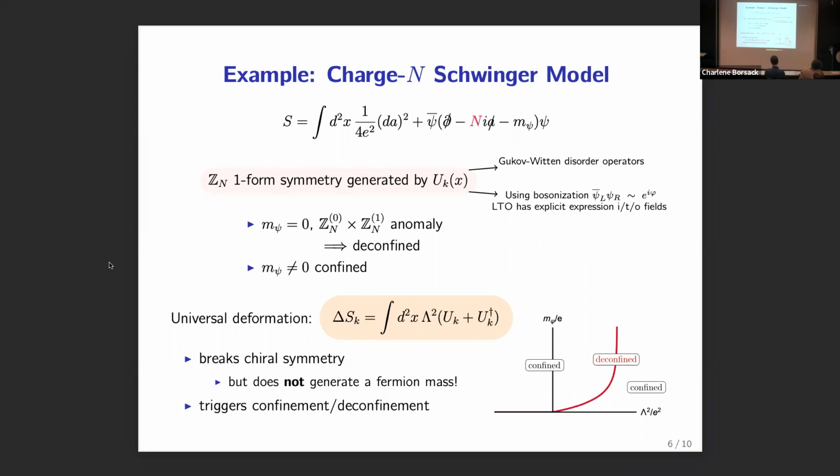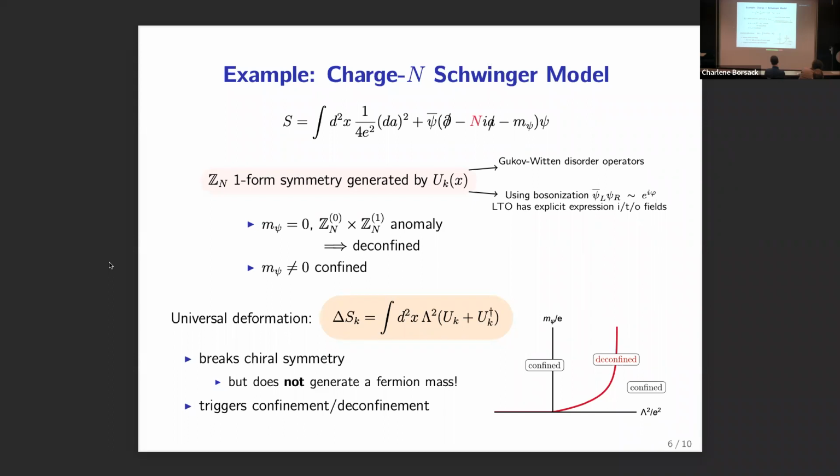And it's been known for a long time that the massless Schwinger model is deconfined. And in more modern language, we would say that that's because there's a mixed anomaly between the Z_n 0-form chiral symmetry and the Z_n 1-form symmetry. So if we turn on a mass, that explicitly breaks the chiral symmetry and we get confinement. So that is all the case without the deformation, just the usual story.